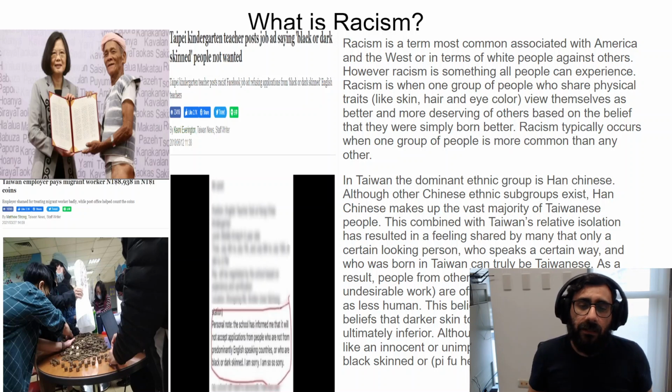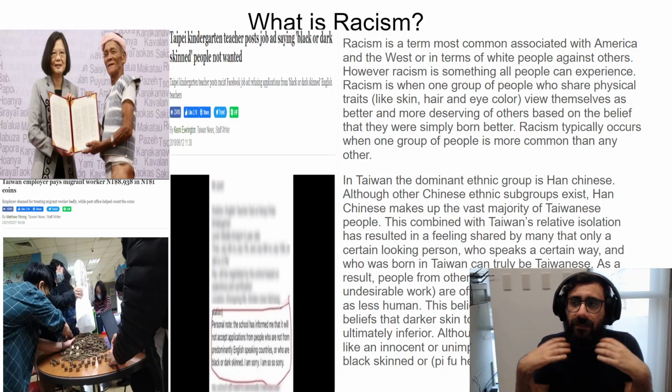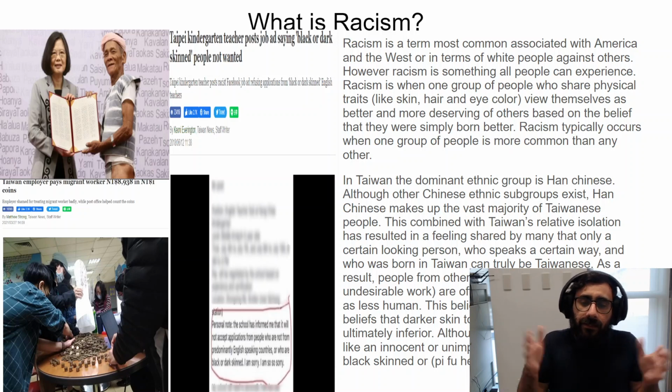But because Taiwan has a history of looking down on dark-skinned people as being poor or dirty or uneducated, it is stuck in the minds of Taiwanese people, even if they don't think about it in this way. It's the words and the way that culture has been ingrained over time that has put these kinds of racist ideas deep inside people's minds. But people are changing also. I'm just pointing out that it still exists today.